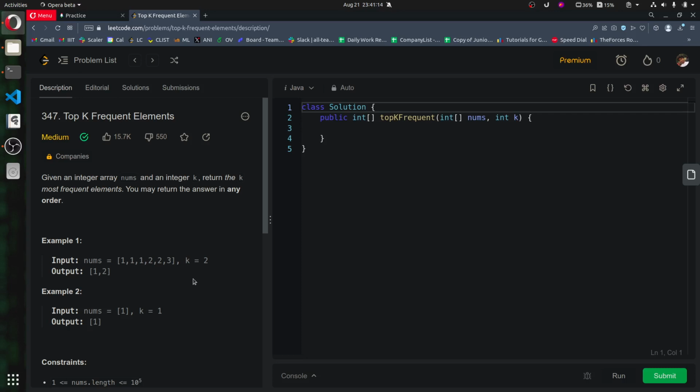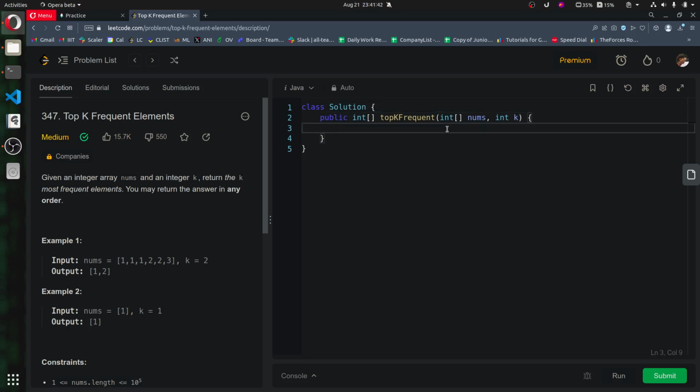Just see the question itself. We have been given an integer array nums and an integer k. We need to return the k most frequent elements. We may return the answer in any order. So the k most frequent elements we need to return. Okay, and the answer can be anything.